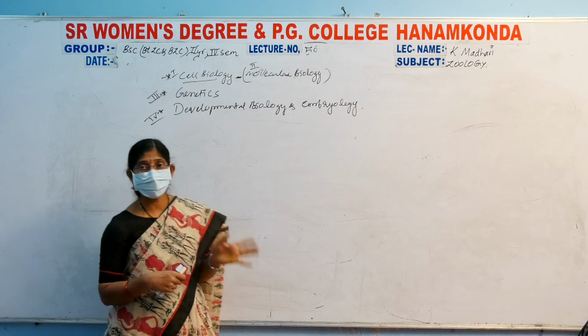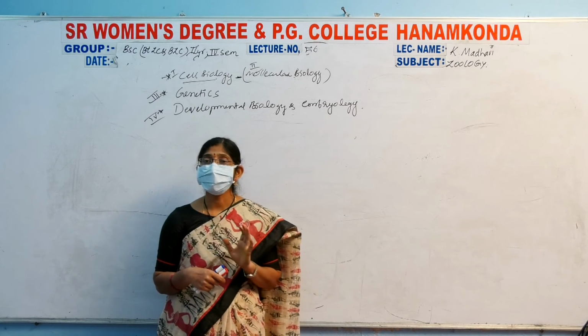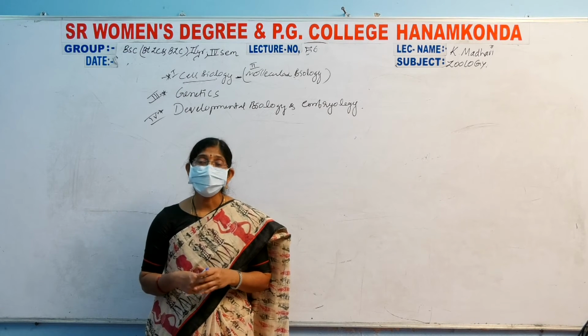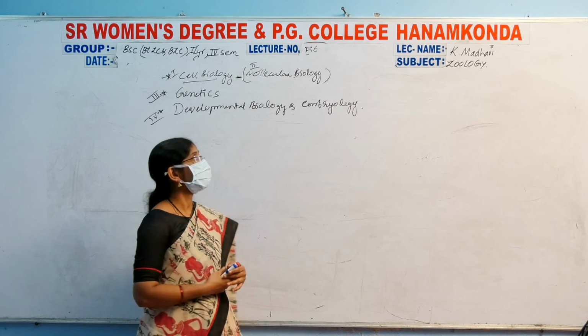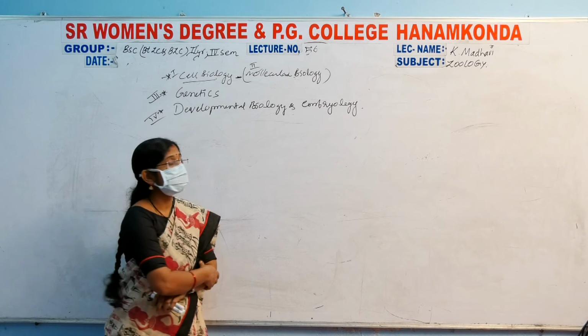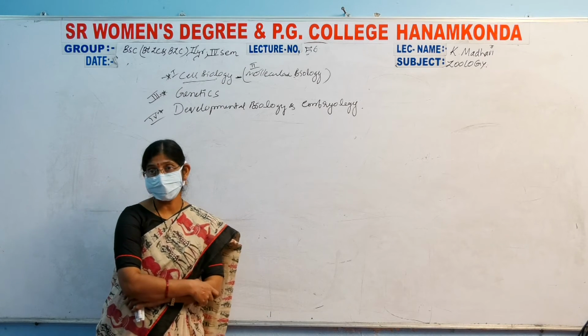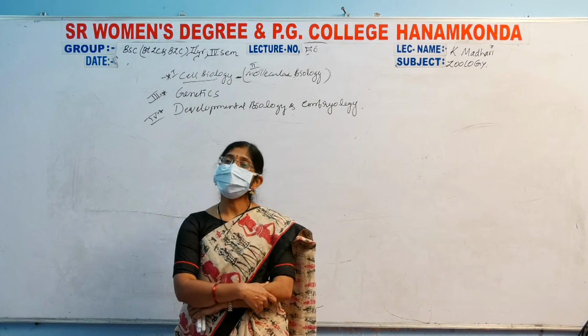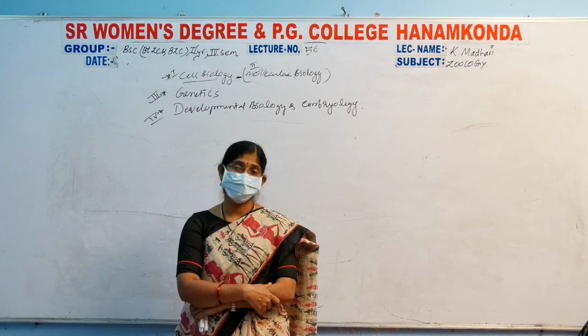We all have that time. PCR, polymerase chain reaction, and another one is gel electrophoresis. And next one is genetics. In genetics, Mendelian inheritance and non-Mendelian inheritance. In Mendelian inheritance, the laws of Mendelian inheritance.